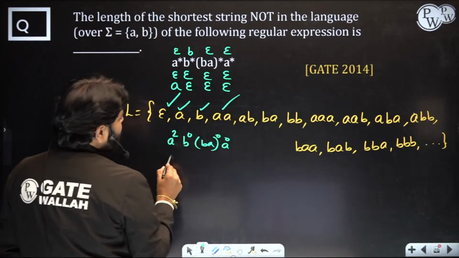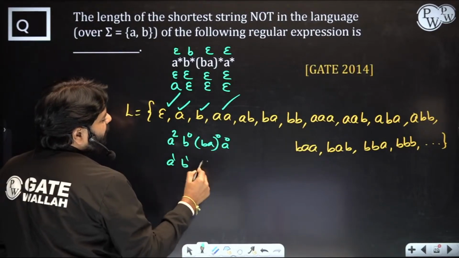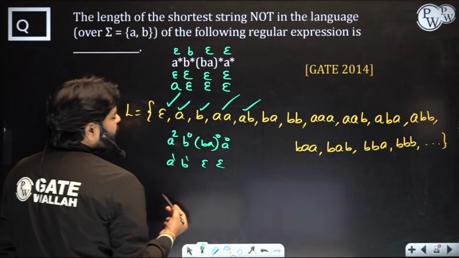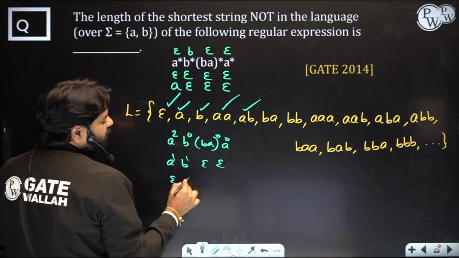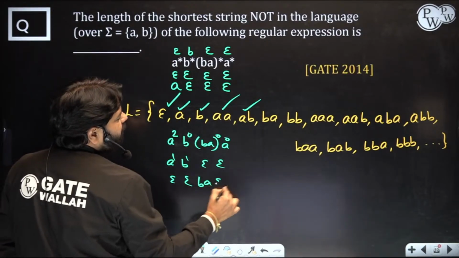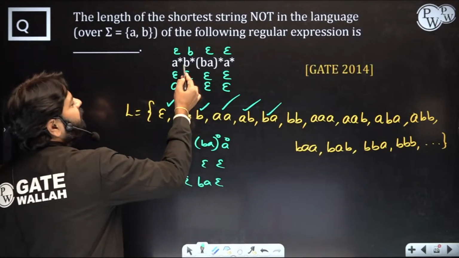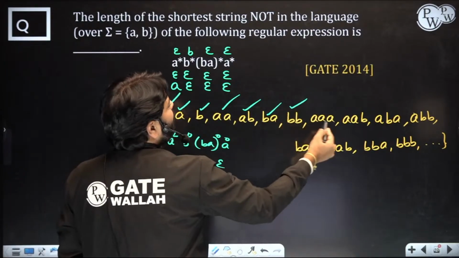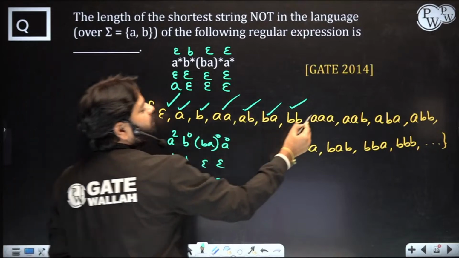AB, how do you get? Here a power 1, b power 1, remaining epsilon. BA, how do you get? So you should be aware of this situation, how to generate very quickly, right? Like this. Double B, how do you generate? Here b square you can write. Triple A, how do you generate? A power 3, remaining all are epsilon.